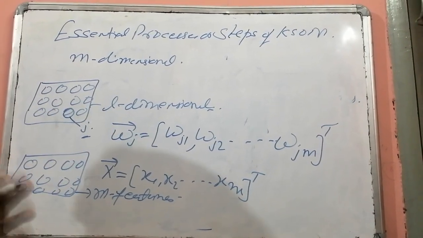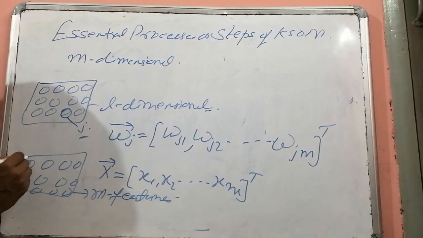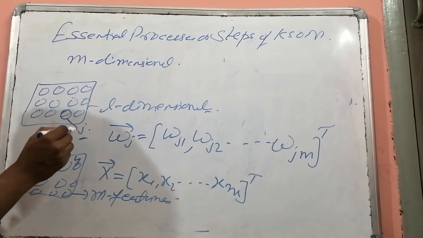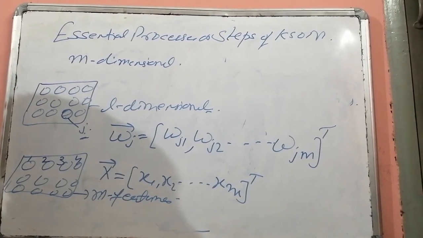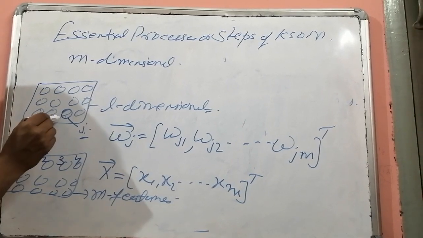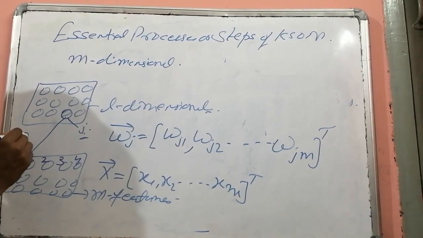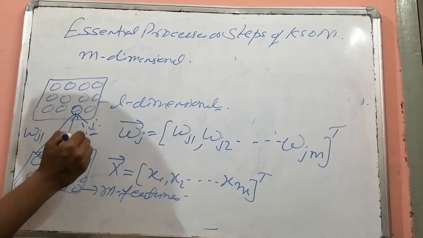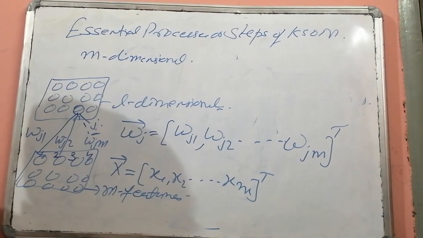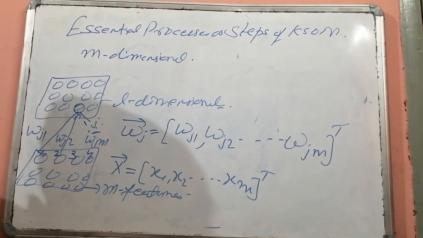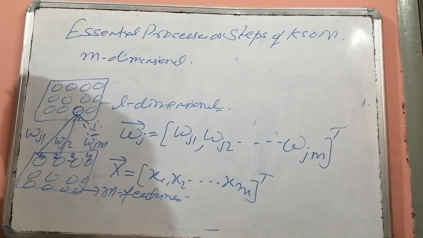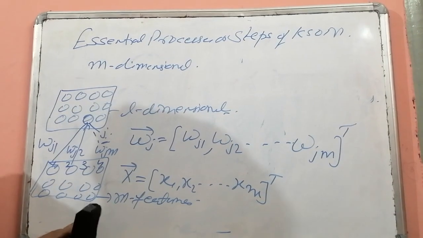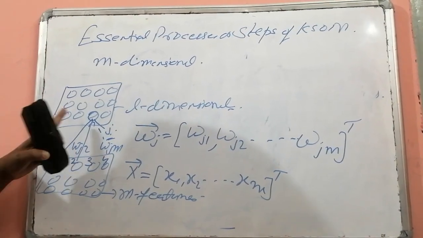Suppose this is neuron number 1 or feature number 1, this is feature number 2, this is feature number 3 and 4, and let this be the weight of your neuron J. Then this weight will be W of J1, this weight will be W of J2, and up to W of Jm. So these are going to be your weight vectors. Here the input was of m dimensions and the output was of L dimensions.